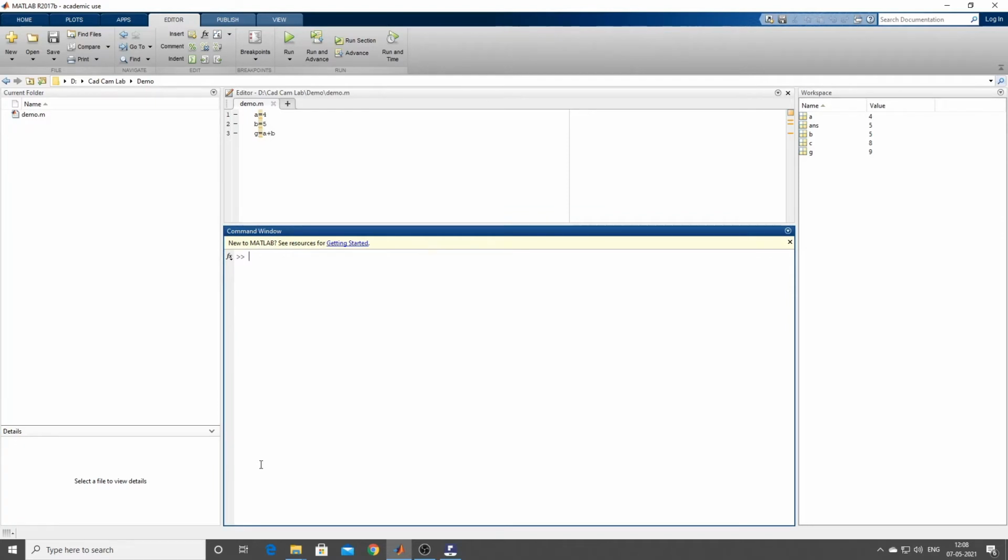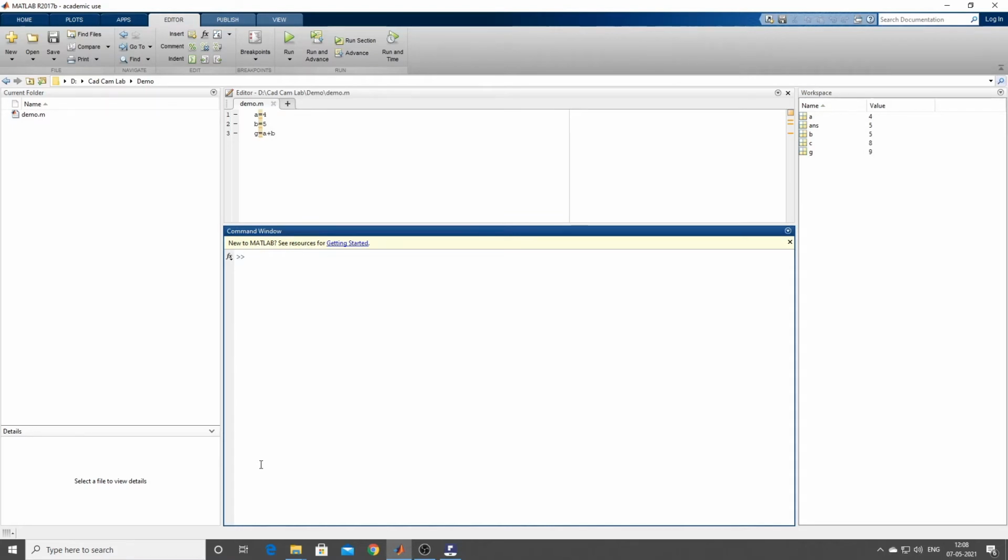Now what we'll do is, we will start doing the mathematical operations. All the mathematical operations can be performed in MATLAB. You name whatever mathematical operation has to be done, that particular operation can be performed in this. So we will start with matrix. How do we actually do a matrix? How do we represent a matrix?